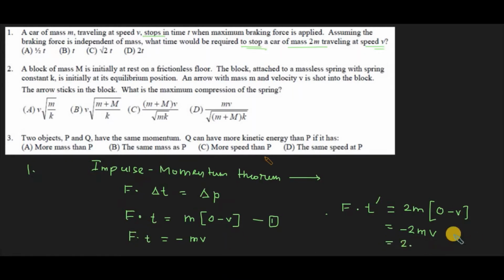So from the first equation, instead of negative mv, we can substitute F into t. So it is twice of negative mv, and instead of negative mv, we substitute F into t. From there we can make a comparison: F is getting cancelled. That means t prime becomes twice of t. The time taken is double the initial time in the first case. So the answer is D.